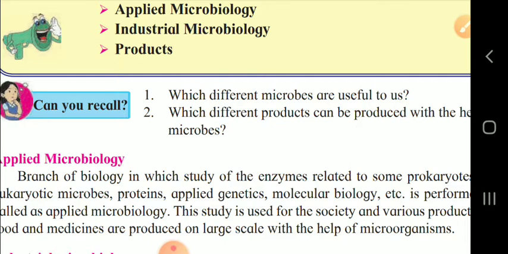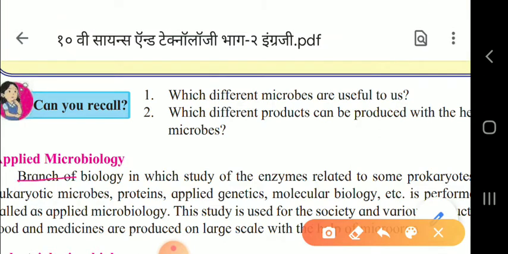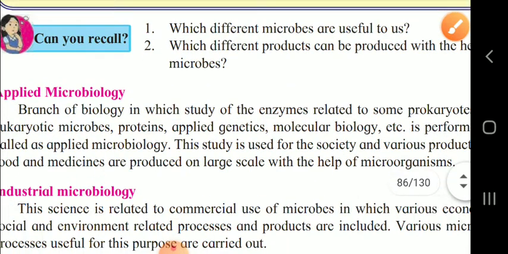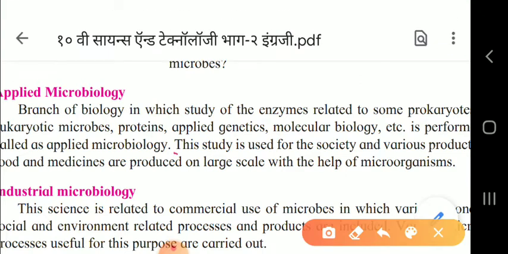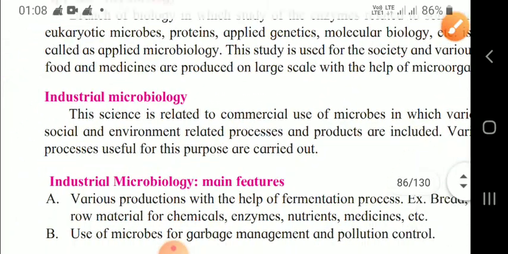Now, can you recall? You can see here, children. First of all, you have to underline this: this is applied microbiology we are studying, the branch of biology in which we study the enzymes related to prokaryotic and eukaryotic microbes. Now, this point also you underline: this study is used for various products of food, medicine, produced on a large scale. Now, next is industrial microbiology.